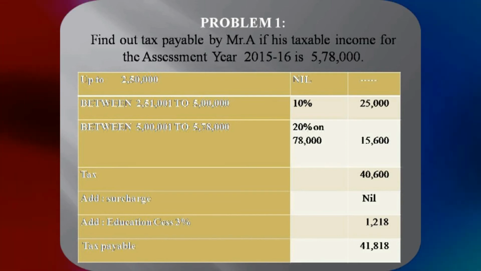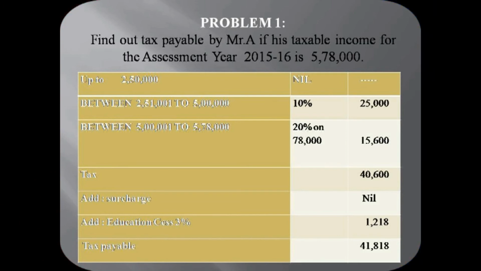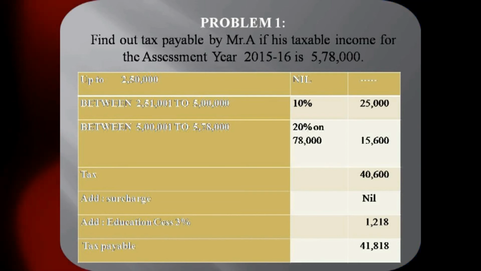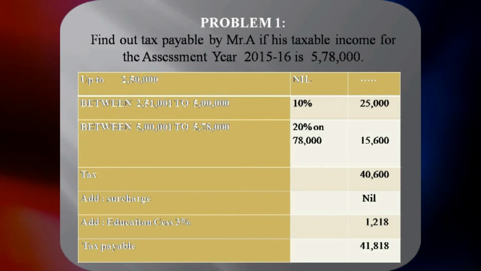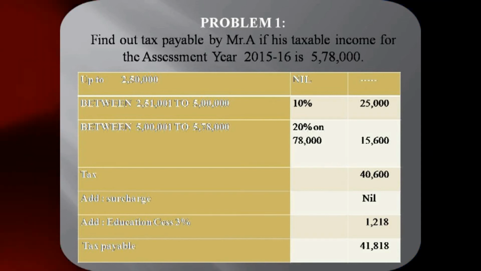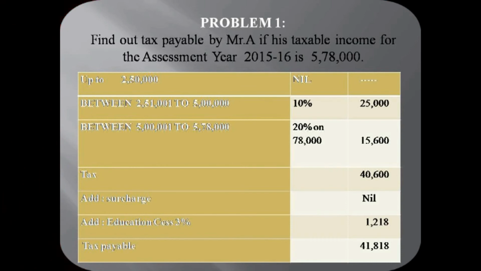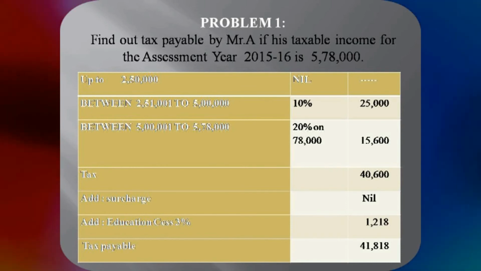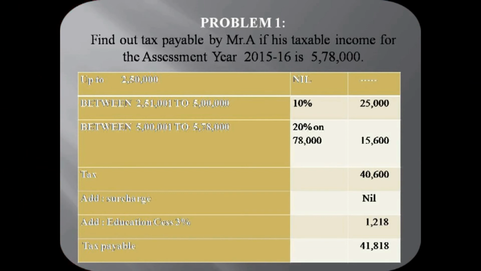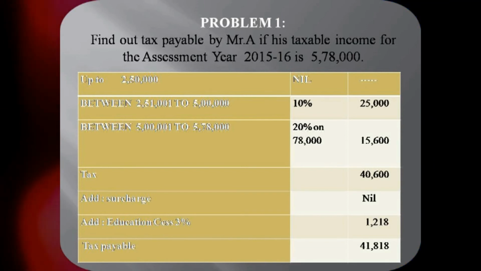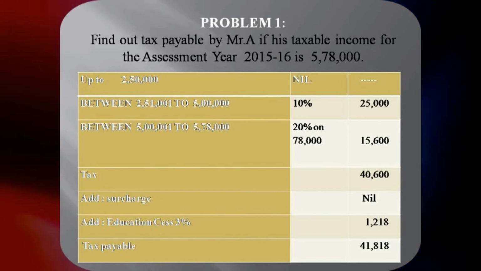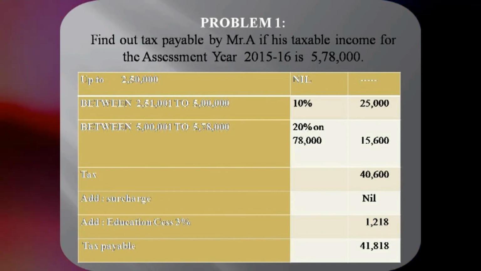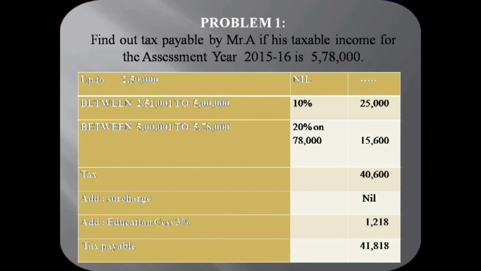Next, when it exceeds 5 lakh, from 5 lakh to 5,78,000, you have 78,000 rupees. For the 78,000, 20% comes to 15,600. Now the tax payable by the assessee amounts to 40,600.